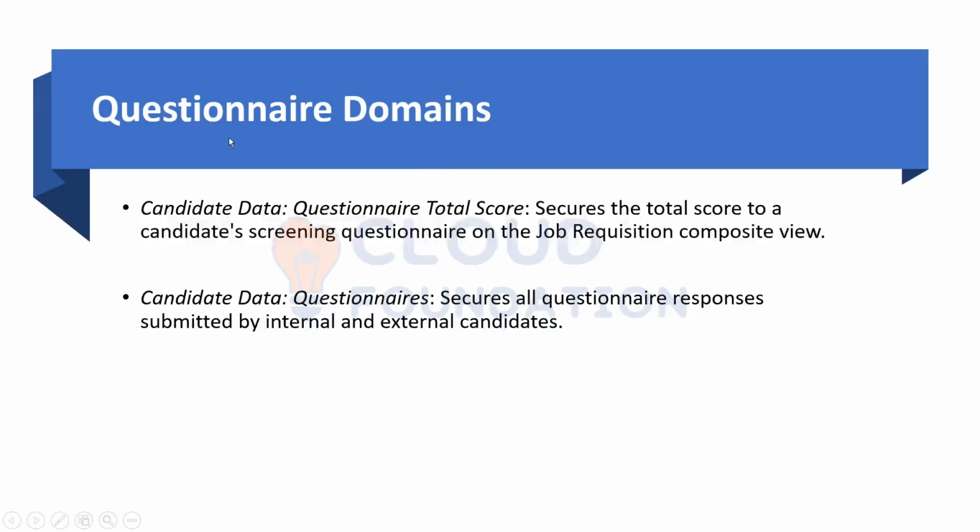The two domains which will be included for the questionnaire section are candidate data and questionnaire total score. If you open this in your tenant, you'll see it will give access to see the total score of the questionnaires. And for this particular domain, it will give us the access to view the questionnaires.